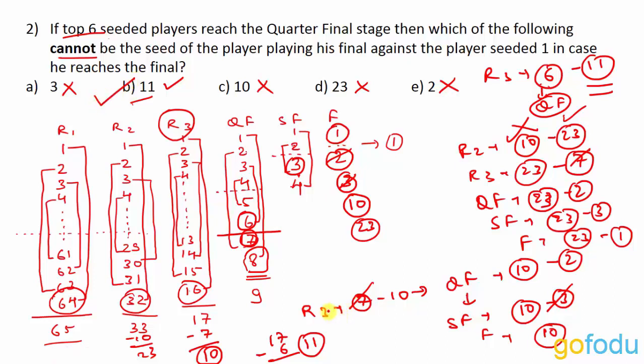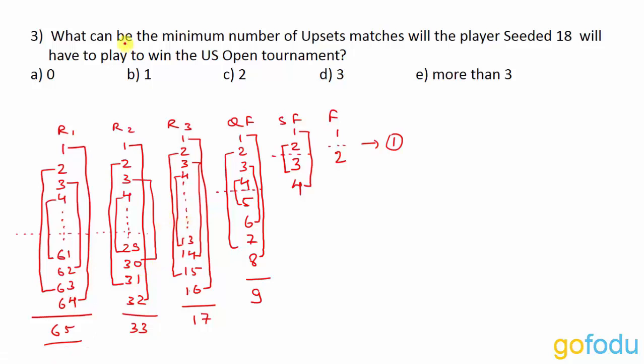Now let's look at one more question. What can be the minimum number of upset matches the player seeded 18 will have to play to win the US Open tournament? Now they are asking how many upset matches player 18 will have to play to win the tournament. They are not asking about the total number of upsets that need to take place in this tournament so that 18 wins. They are asking how many upset matches 18 will have to play. Right? I hope it's clear to you.